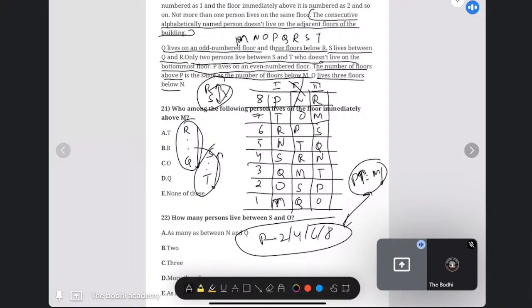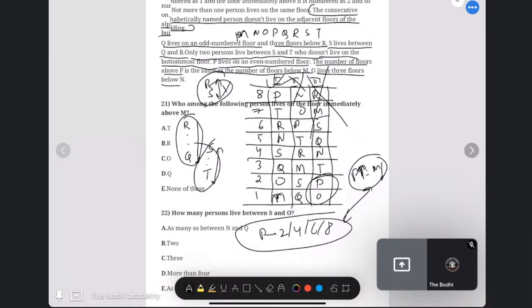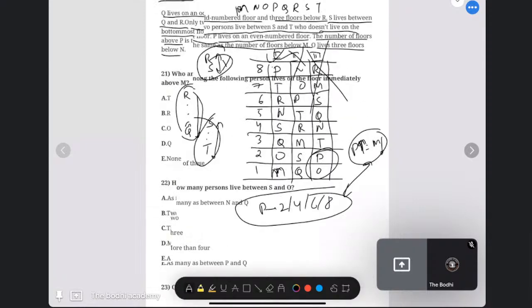Consecutive letters should not be placed together. But if we see, O, P and P, O are consecutive alphabets. So they will not be placed together. So the answer will be only the first form. Take a screenshot of that.